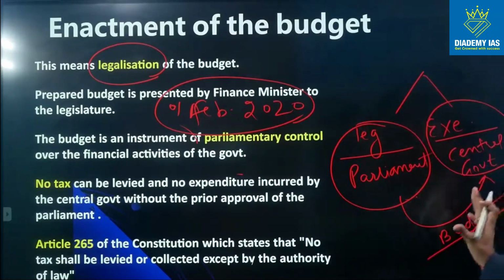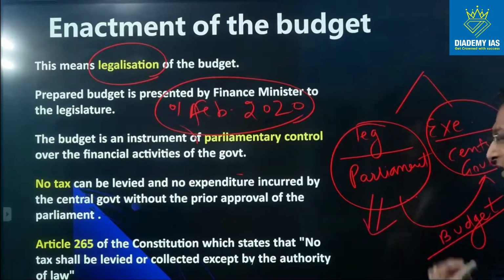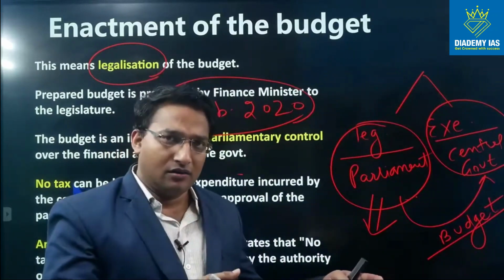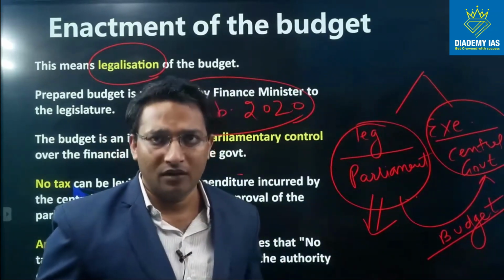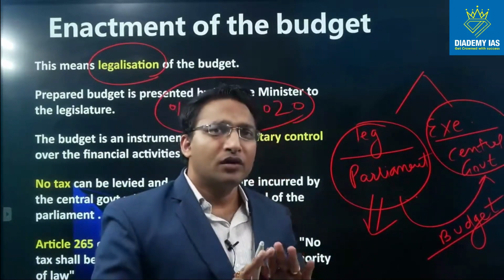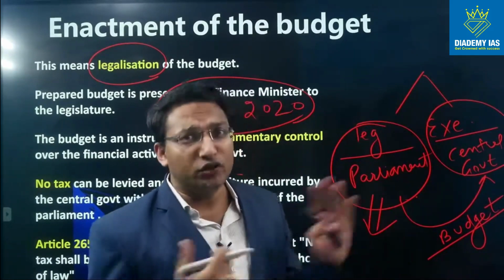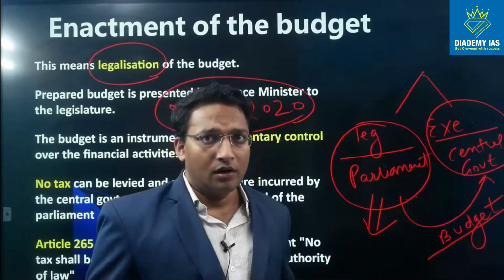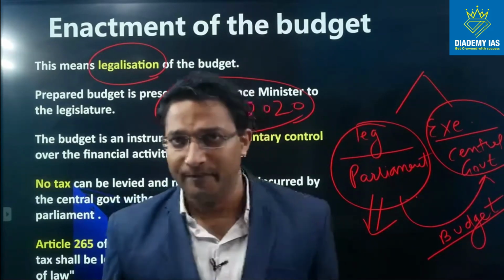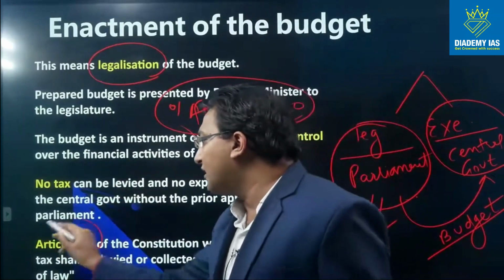Why this? The question arises, why this? So this parliament is basically representing the entire country. It is an elected body, especially the Lok Sabha, right? So this parliament is representing the entire country, not only the ruling party but also the opposition party. Therefore this parliament approval is very much required. There is another important aspect, that is Article 265.